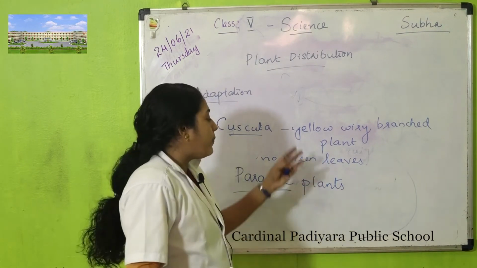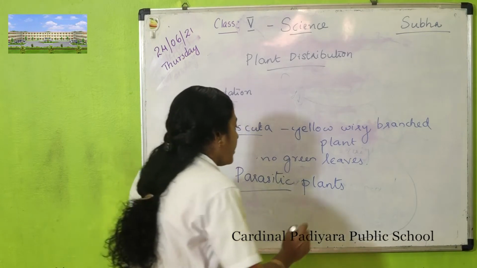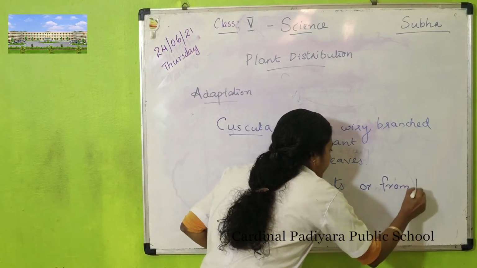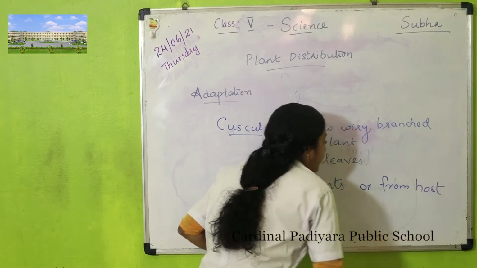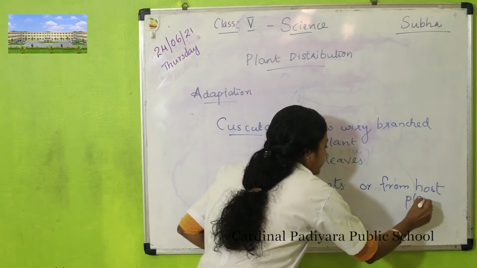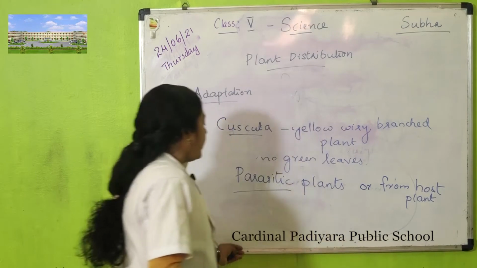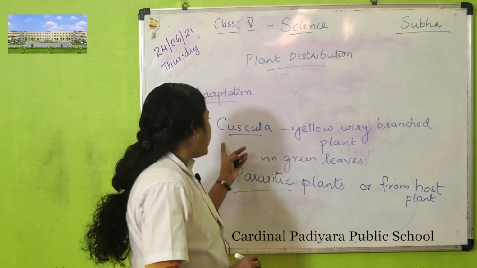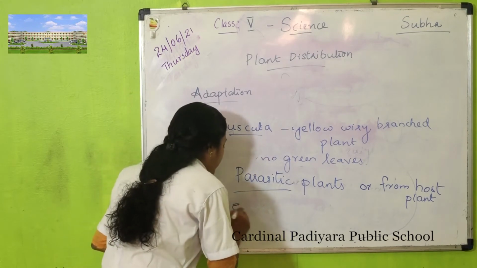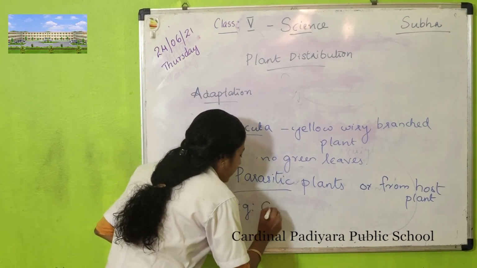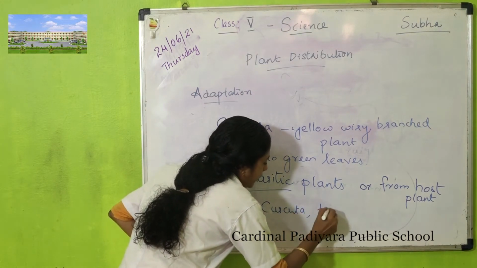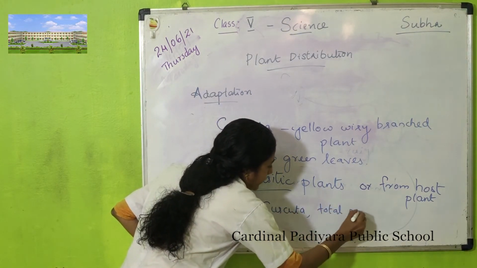So they take food from the host plant. These are called parasitic plants. One example is Cuscuta. It is a total parasite.